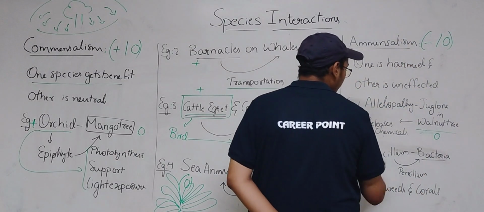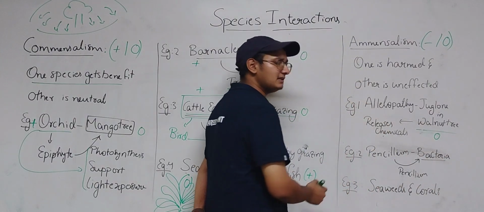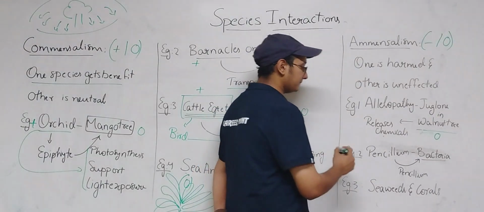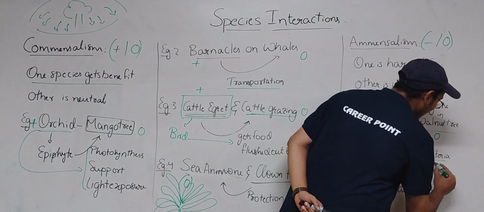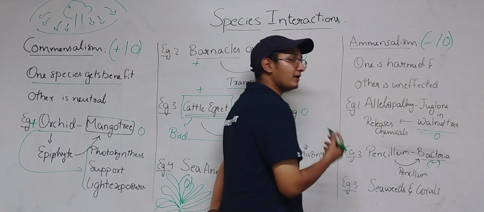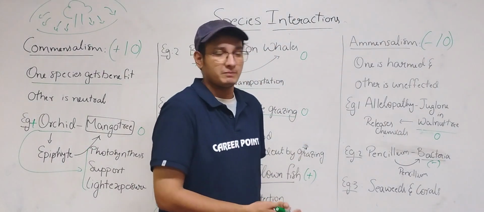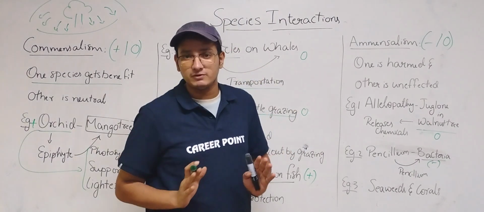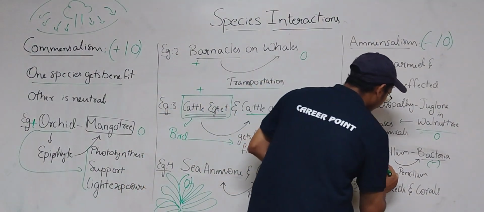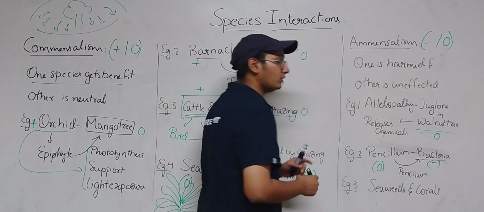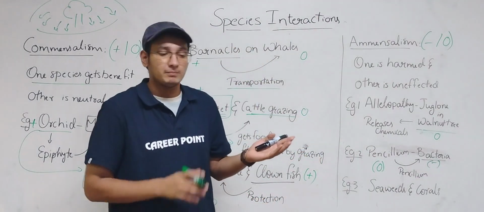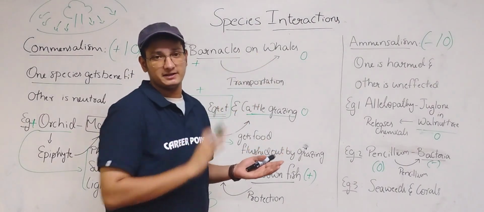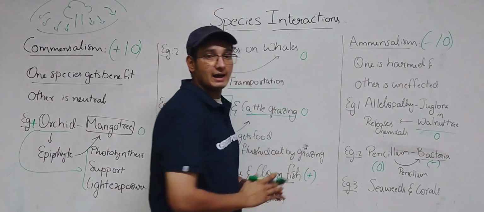And we have another example, Penicillium and bacteria. Penicillium is a fungus. It releases penicillin and it kills bacteria. So for bacteria, it is a negative effect. But for the fungus, it is nothing. Releasing penicillin is neither useful nor harmful for them. So here, it is a neutral state. It won't get any benefit or harm by releasing penicillin, but releasing penicillin will kill the bacteria. So this is an example of amensalism.